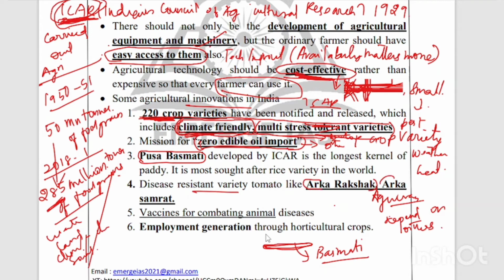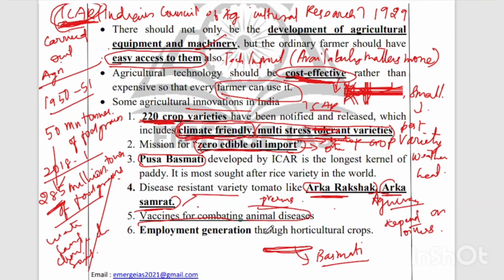For example, there are disease resistant tomato varieties, that is, ICAR and ICAR Samrat. There is a chance of this question being asked in your prelims also. You have to remember this name. ICAR and ICAR Samrat are two disease resistant tomato varieties.